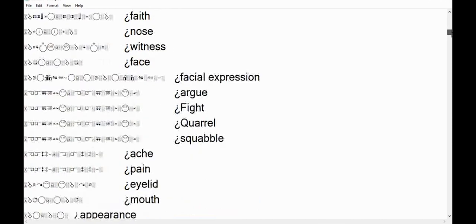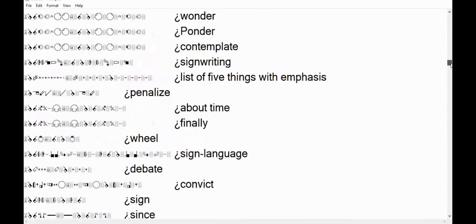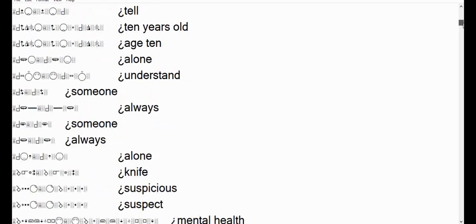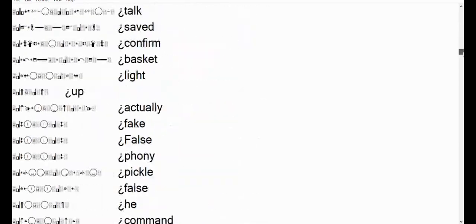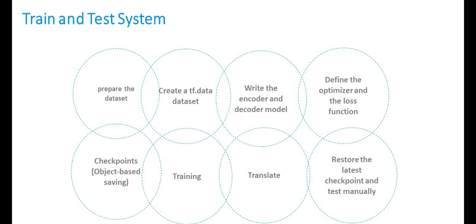There is no available dataset for sign writing, but we managed to create a sample of common words and sentences that deaf use in their daily life. The dataset we created has around 4,000 pairs of English sentences and their sign writing representations in 1D format separated by tabs. 1D is the format that is understandable by computer, and sign writing also has a 2D format which is understandable for humans. We use a sequence-to-sequence model for training our model, and after training, we have built a simple UI where users can translate English sentences to sign writing.